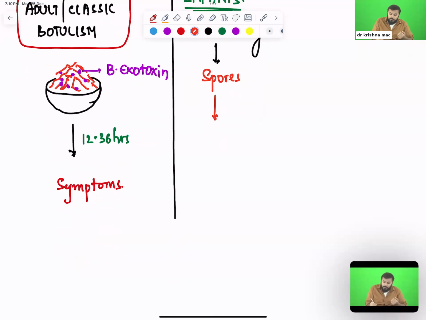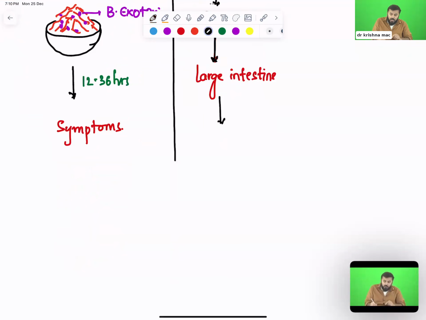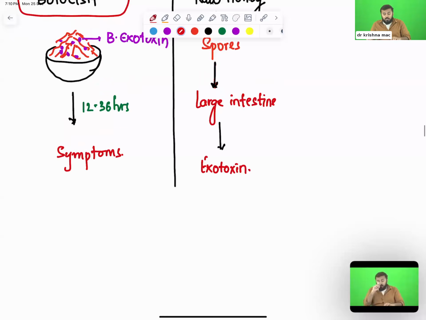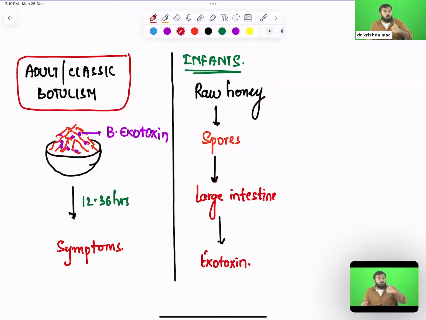Now what will happen? These spores will pass all the way down to the large intestine. There in the large intestine, the spores start releasing exotoxin. Why am I telling all these things? The reason is that in the first case, you are directly taking exotoxin, and within 12 to 36 hours the symptoms will appear. But here, first the spores should enter your intestine, then the spores will release exotoxin, then after some time you will get botulism.